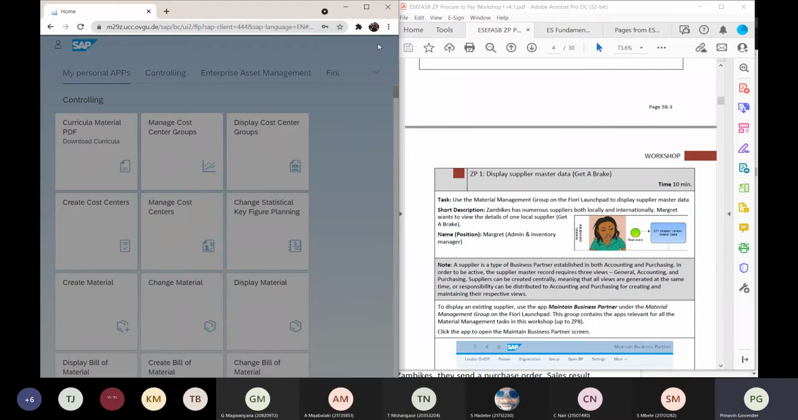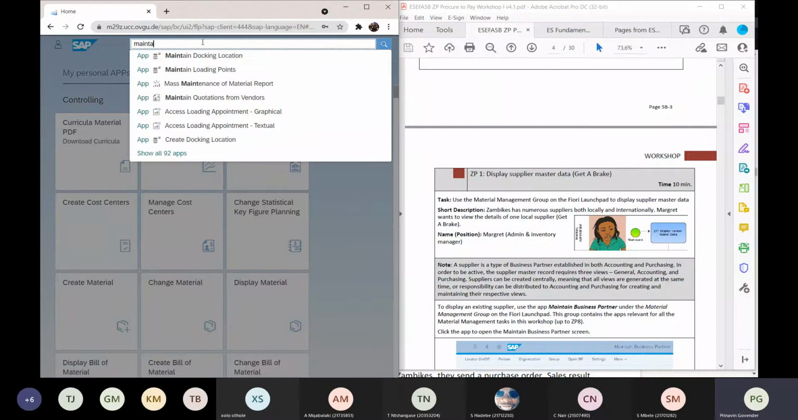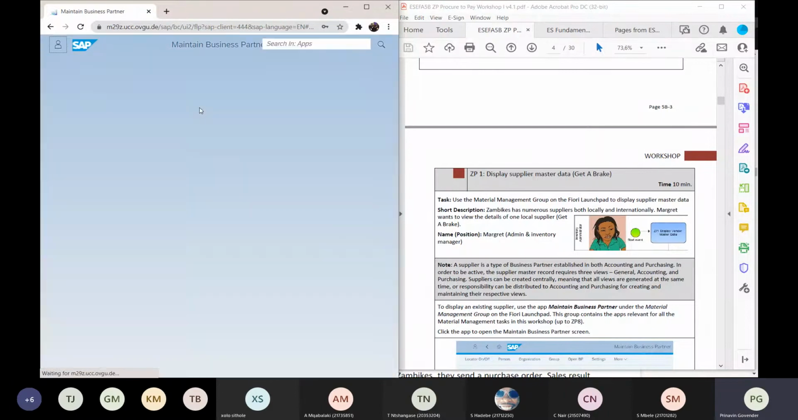I click on the magnifying glass, and in my text box, I'm going to type in maintain business partner. Maintain. There it is, maintain business partner.